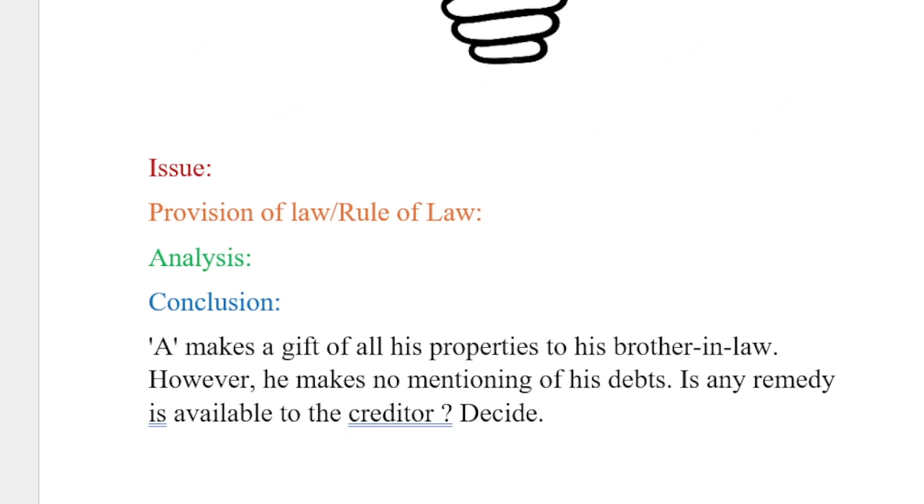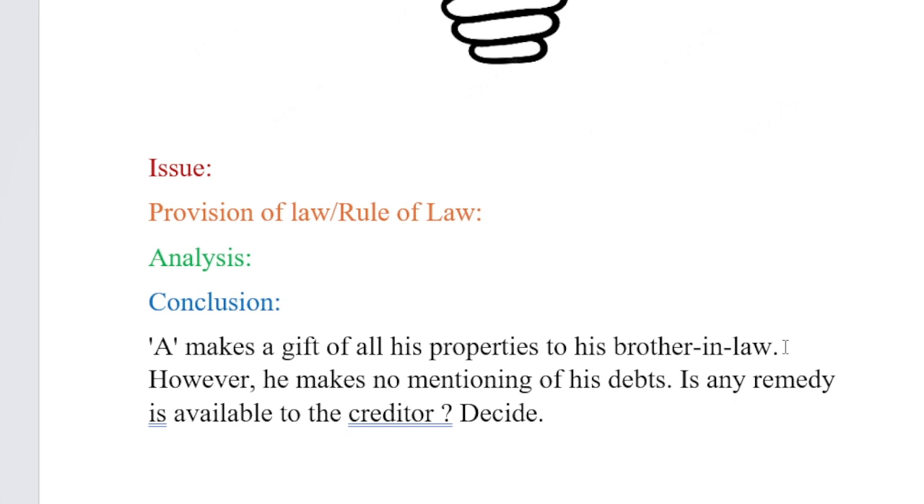So that aspect we have to explain. Here, a person A, in order to defraud his creditors, has transferred his property by way of gift to his brother-in-law. So at that time, whether the creditor has any remedy available under the eyes of law, definitely he has remedies. Here, the bona fide creditor has the remedy.